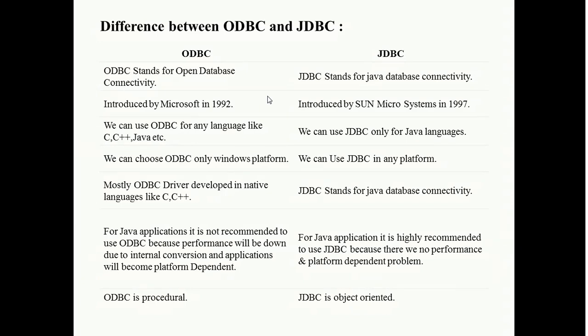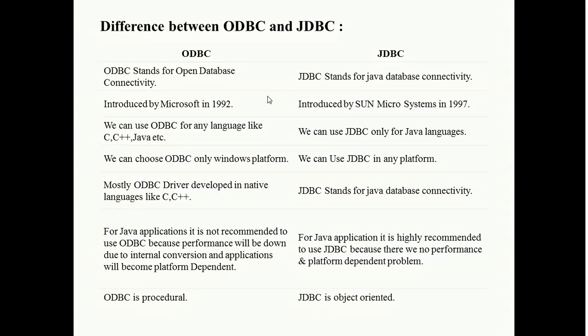In JDBC, only database connectivity is there. In ODBC, for a Java application, it is not recommended to use ODBC because the performance will go down due to the internal conversion, and the application will become platform dependent. So ODBC is platform dependent, and in JDBC, for a Java application, it is highly recommended to use JDBC because there is no performance or platform dependency problem. So JDBC is platform independent.